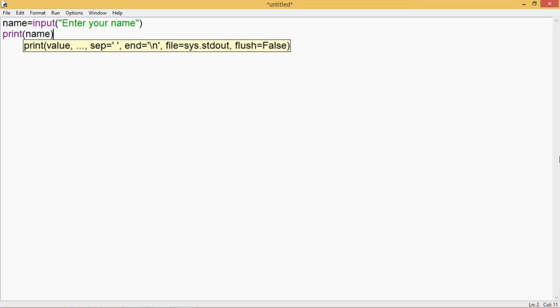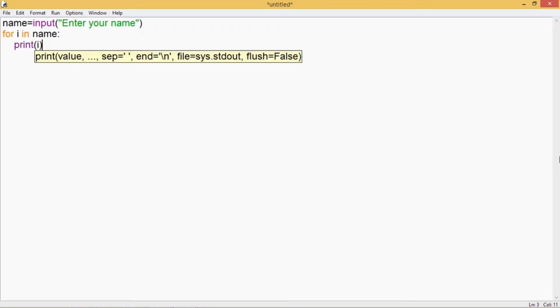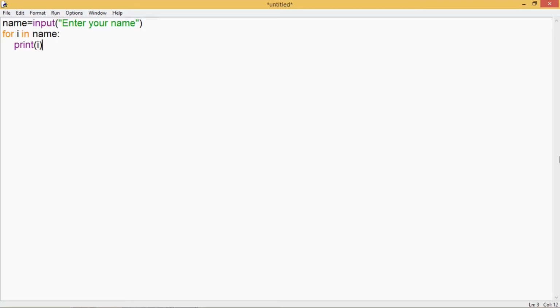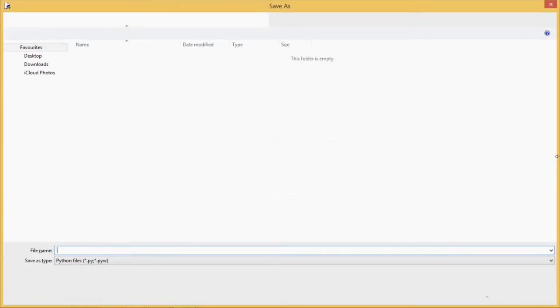But as there are many characters in the string and it is iterable, that means I can look for different characters in the string, I can also use a for loop. So a simple for loop to iterate through your string is this, and I write print i. Now in this case, i variable will get different characters of the variable name, and in the print function I'm printing those letters.